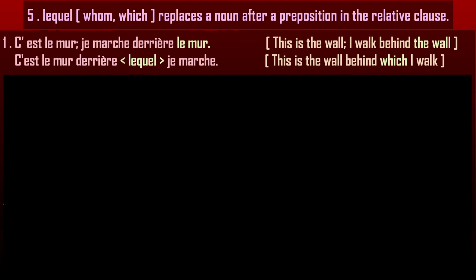The wall is an inanimate noun, a thing, so lequel takes the meaning of which. The noun le mur replaced by the relative pronoun is masculine singular, so we write lequel.